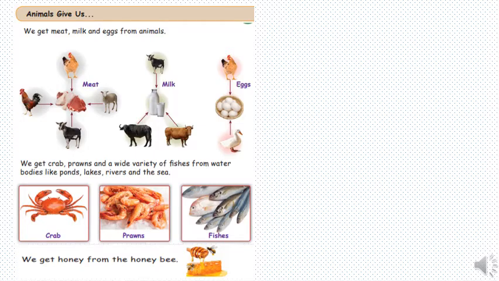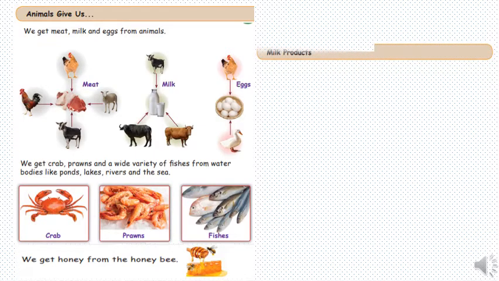Now, crab, prawns and a wide variety of fish are from water bodies like ponds, lakes, rivers and the sea. These are the examples they have given: crab, prawns and fish. Then we have honey. From where do we get honey? Honey comes from the honey bee.